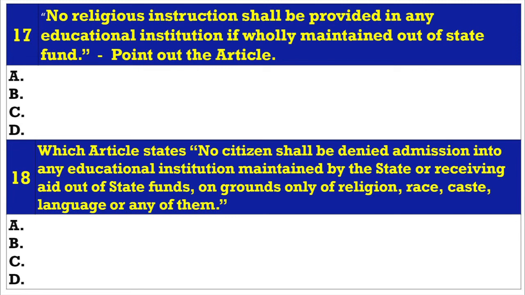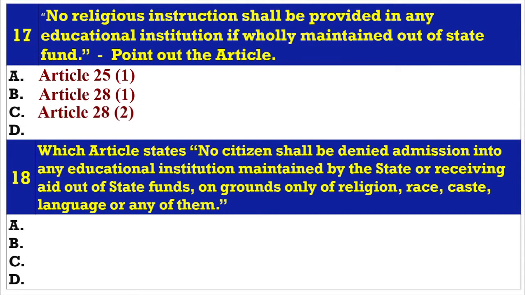Question 17. No religious instruction shall be provided in any educational institution wholly maintained out of state funds. Point out the article. A. Article 25(1). B. Article 28(1). C. Article 28(2). D. Article 28(3). Answer B. Article 28(1).